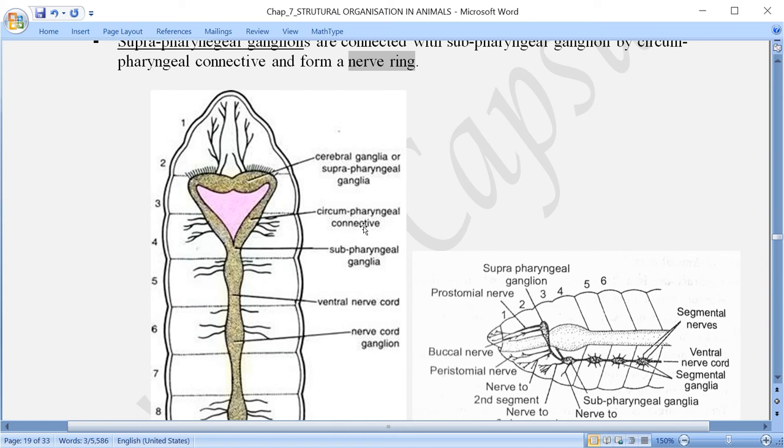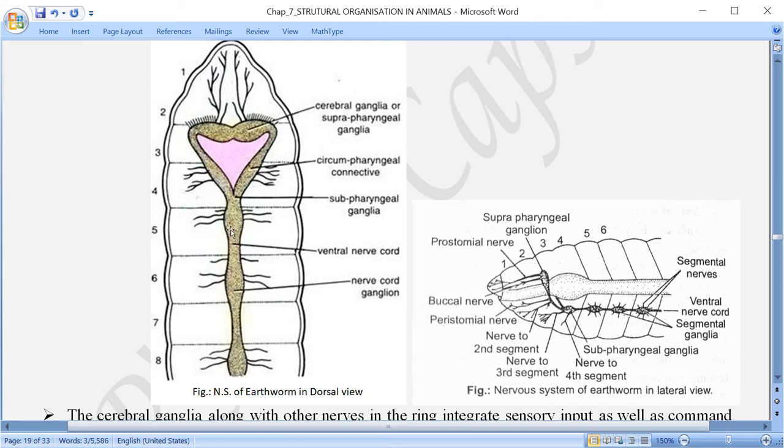So once again, what you can see in the figure here, these are ganglia, 1, 2, 3 like that. These ganglia are there in each segment. Here we are talking about the ganglia that is formed here, that is subpharyngeal ganglia, and on the dorsal side is suprapharyngeal ganglia, also called cerebral ganglia. Both of these structures are joined by a nerve or connective called circumpharyngeal connective.